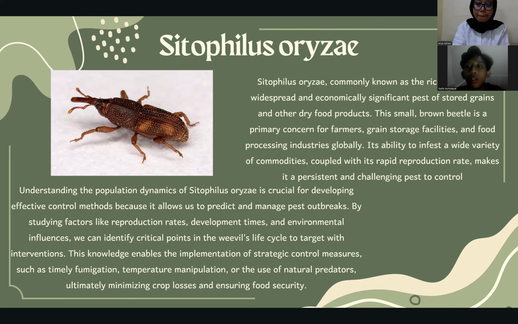So, first is Cytopilus oryzae. Cytopilus oryzae, commonly known as rice weevil, is a widespread and economically significant pest of storage grains and other dry food products. This small brown beetle is a primary concern for farmers, grain storage facilities, and the food processing industry globally.